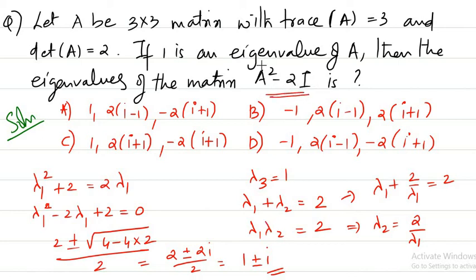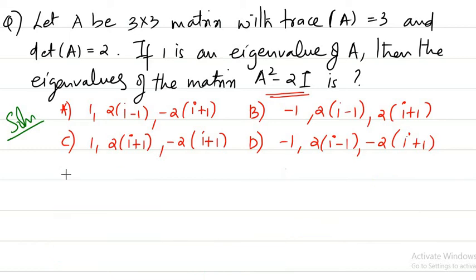Because we already know that if the eigenvalue of a particular matrix A is lambda, then the eigenvalue of P of A, that is a polynomial of A, is equal to P of lambda. That result we are going to use now. One eigenvalue is 1, another is 1 plus i, another is 1 minus i. This is for the matrix A. Now we need to find for A square minus 2I.